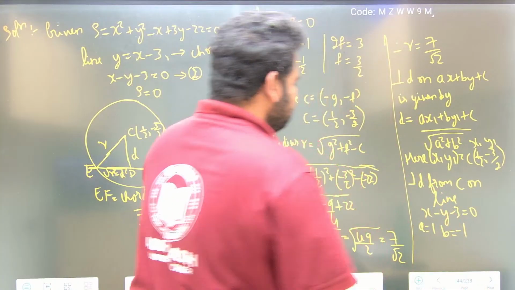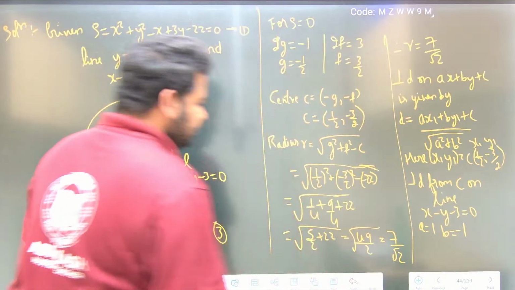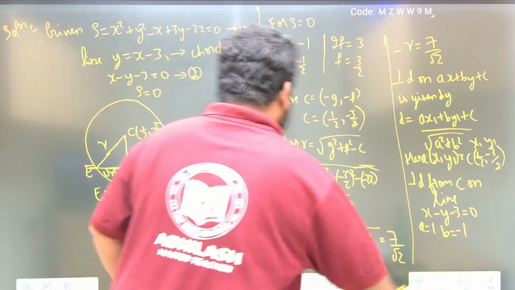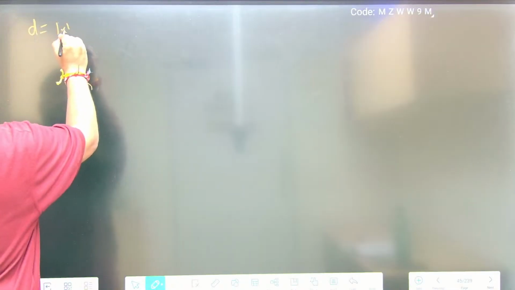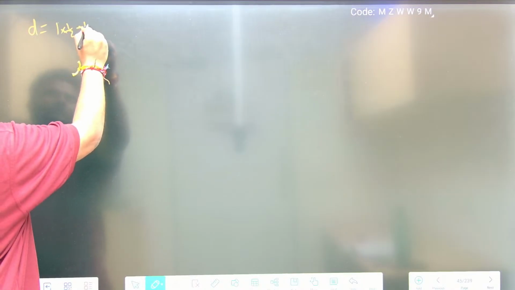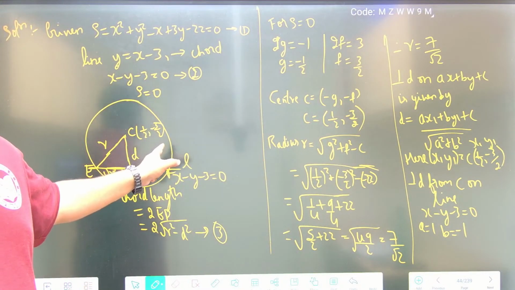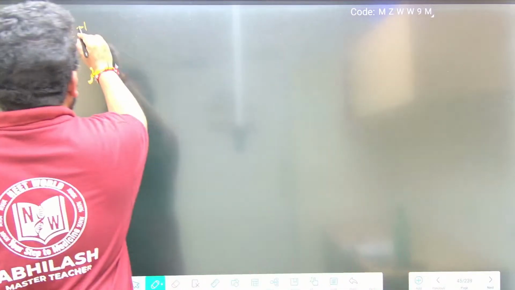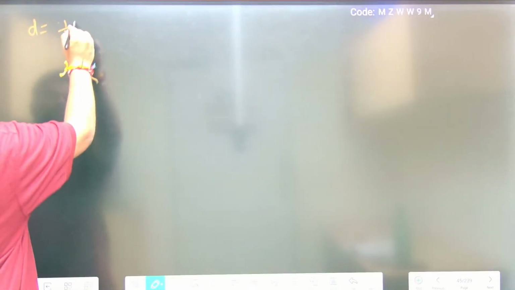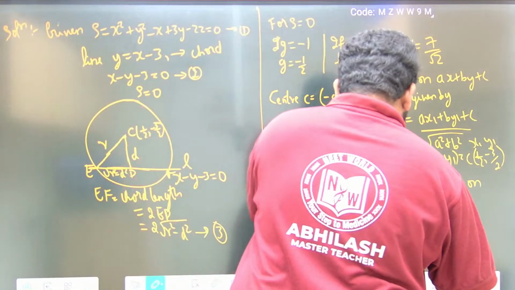Next, we have to find out D. So D is what, friends? D is equal to Ax1 plus By1 plus C. A is 1, into x1, which is 1 by 2, plus B, which is minus 1, into y1, which is minus 3 by 2. Minus into minus will become plus. So this will become 1 into 1 by 2 is 1 by 2, plus 3 by 2.